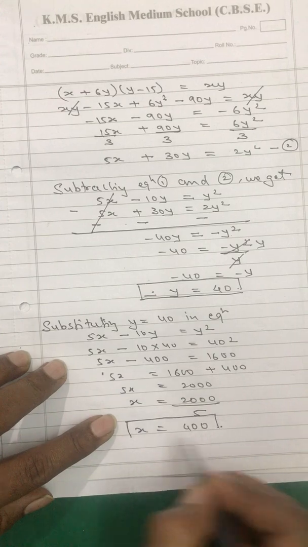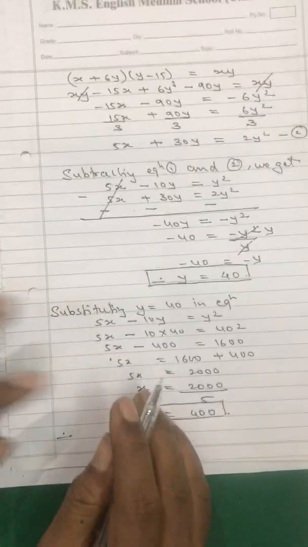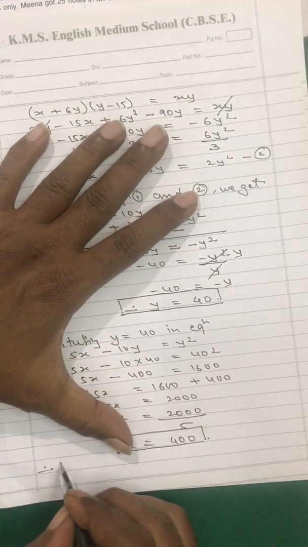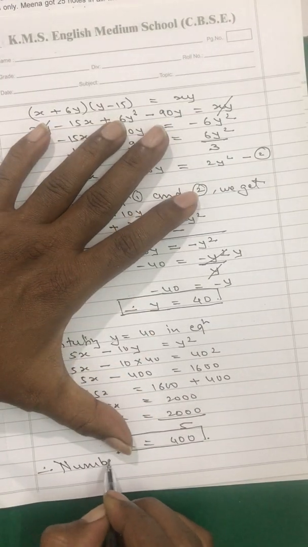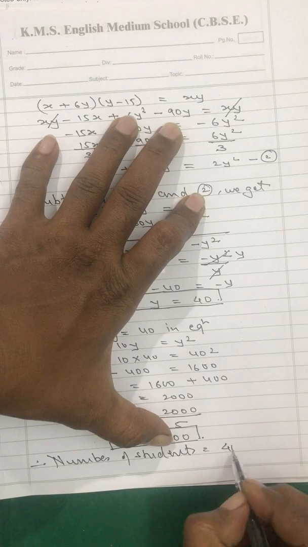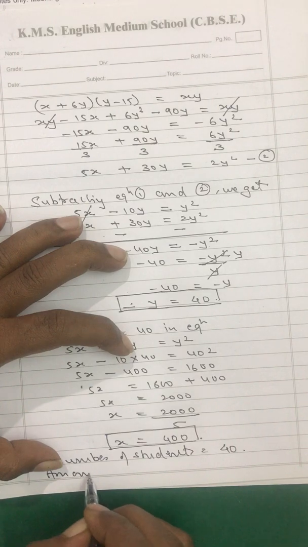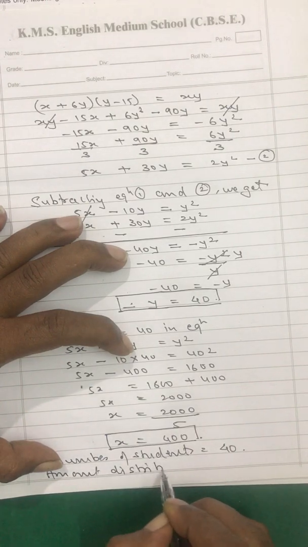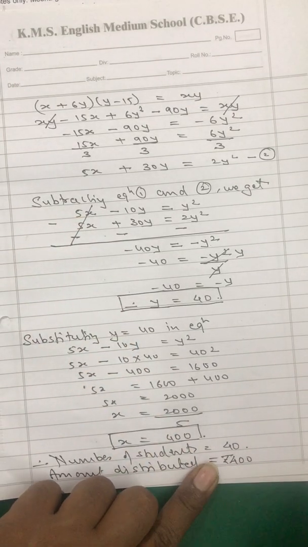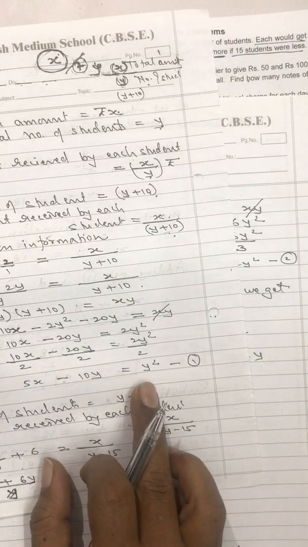Okay, so there is an amount of 400 distributed among 40 students. Therefore, what are they asking you? The number of students is 40 and the amount distributed, how much is that? 400 rupees. Now we have to counter check this. Of course you can do it in any way. 5x minus 10y is equal to y square we require.